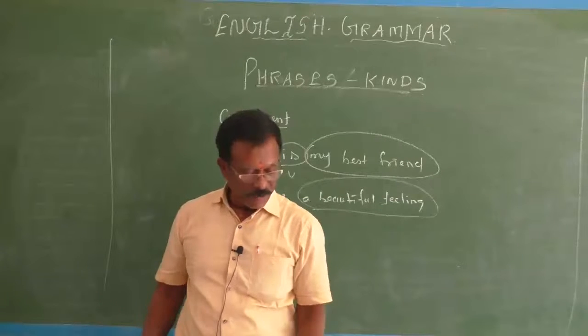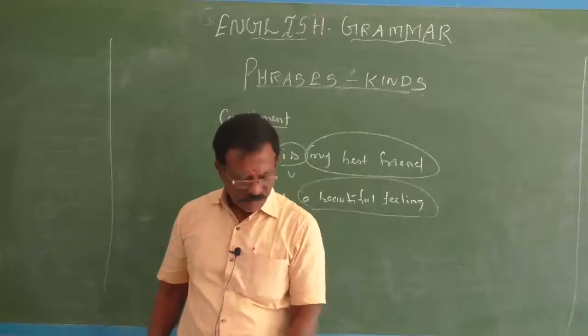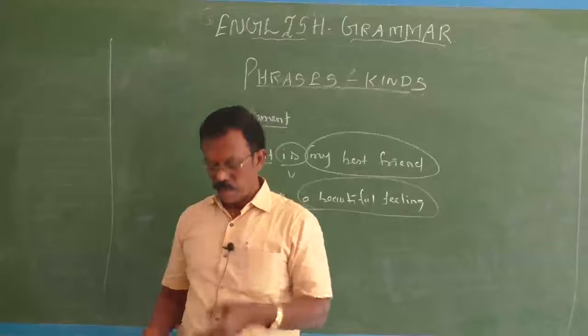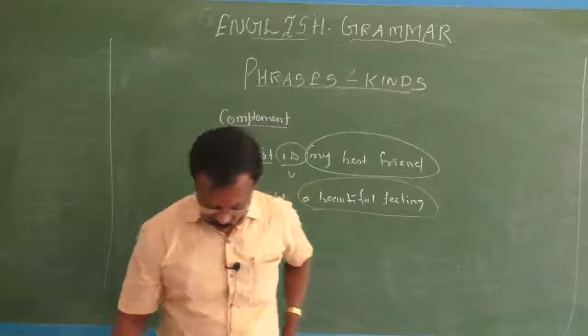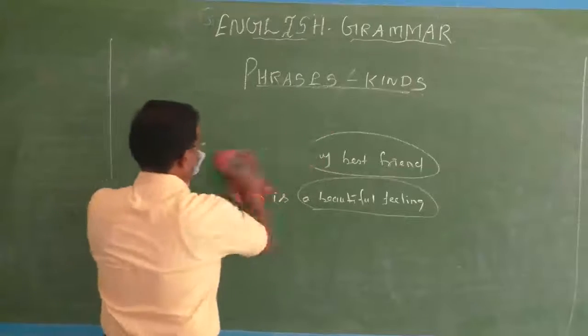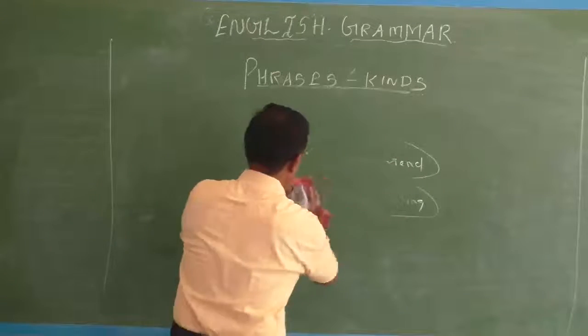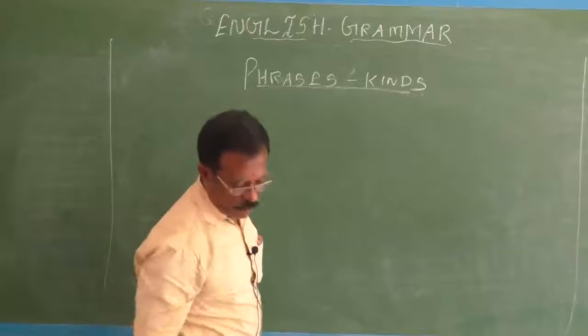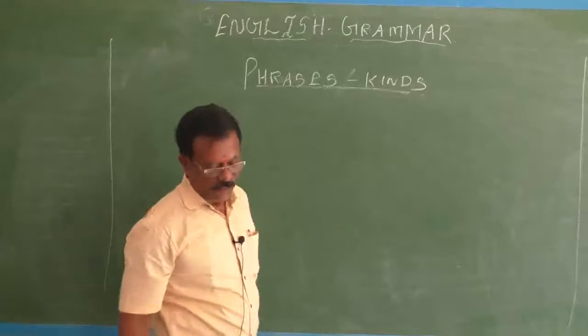A noun phrase can be qualified or described by pre-modifiers and post-modifiers. How? I will give you one or two examples. From that you can easily understand. A noun phrase may consist of pre-modifiers and post-modifiers. What are pre-modifiers?